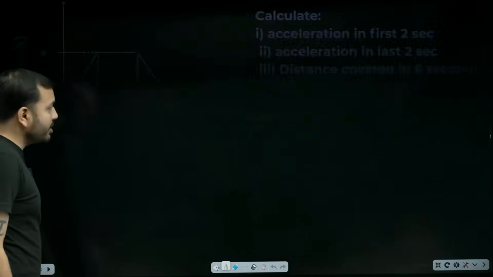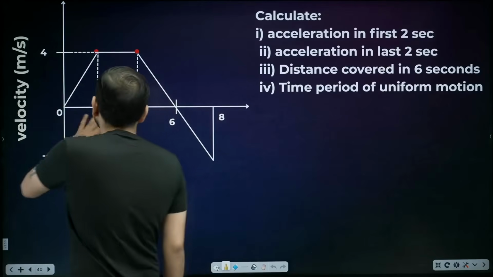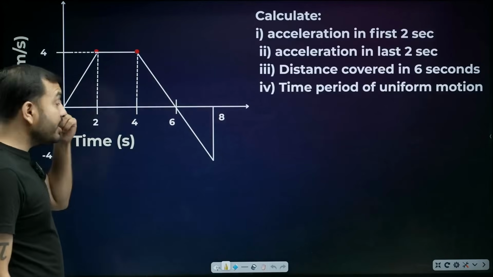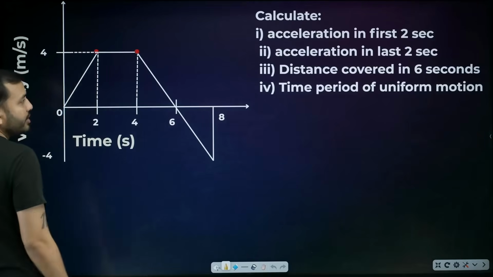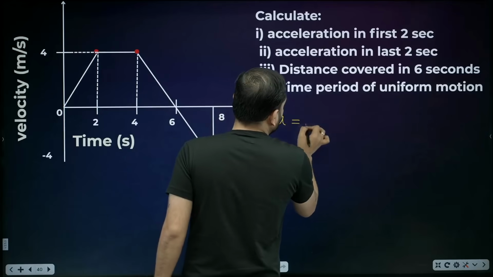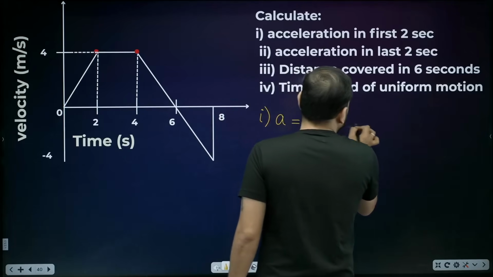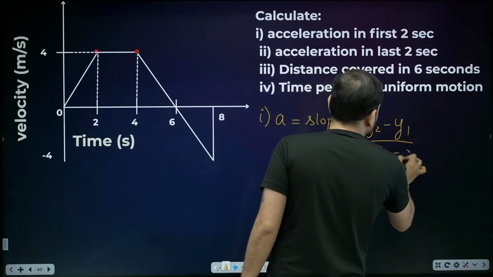Come, let's do a question. This will get clear too. Let's say we have a graph here. It's a velocity time graph. First of all, calculate acceleration in the first 2 seconds. Let's do the first part. What is acceleration in this graph? It's the slope. What will the slope be? y2 minus y1 upon x2 minus x1.